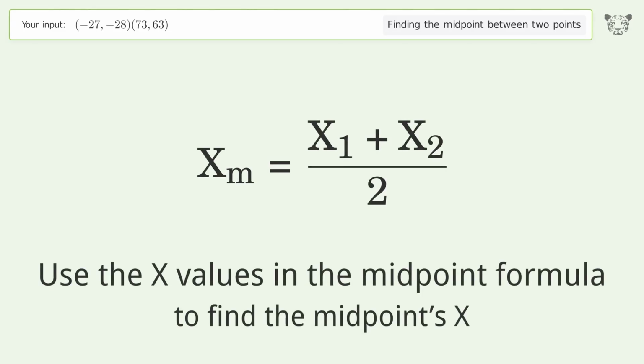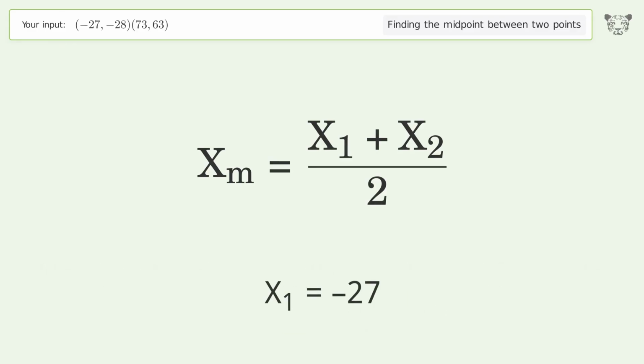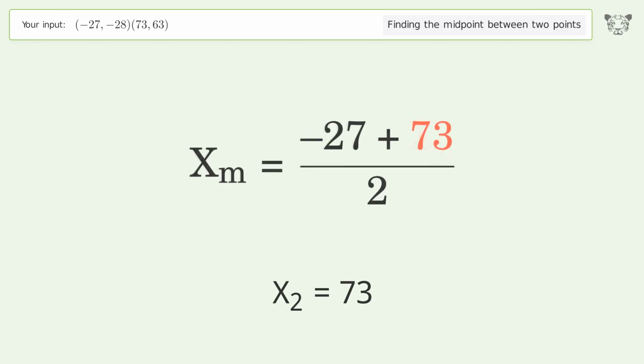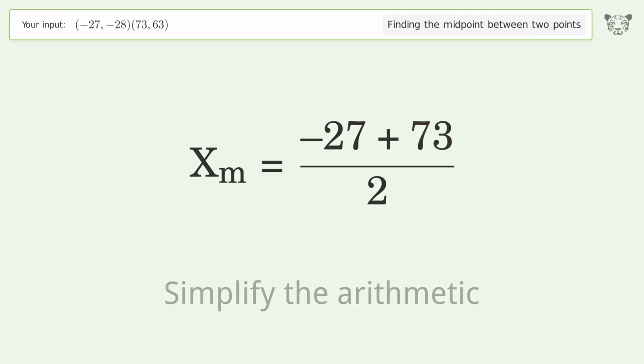Use the x values in the midpoint formula to find the midpoints x. x1 equals -27. x2 equals 73. Simplify the arithmetic.